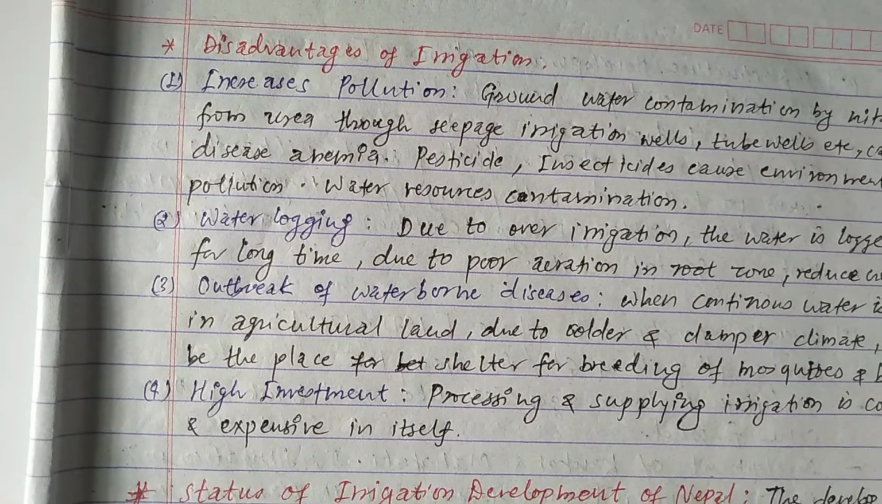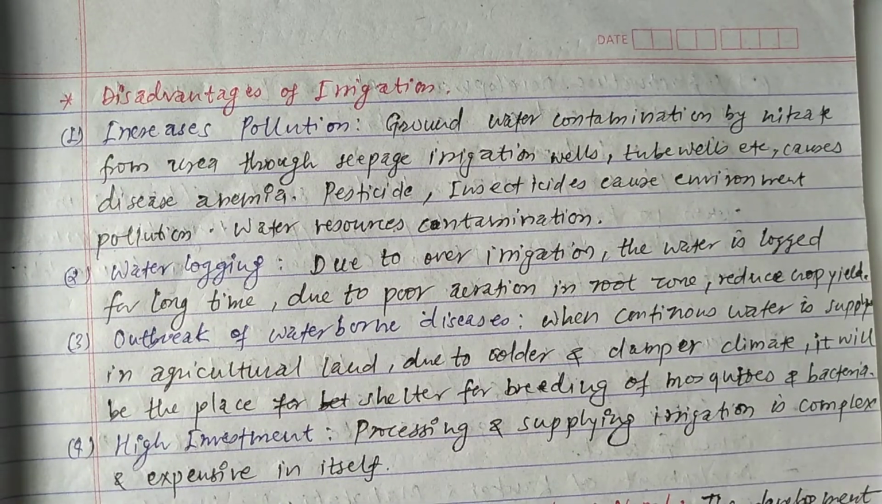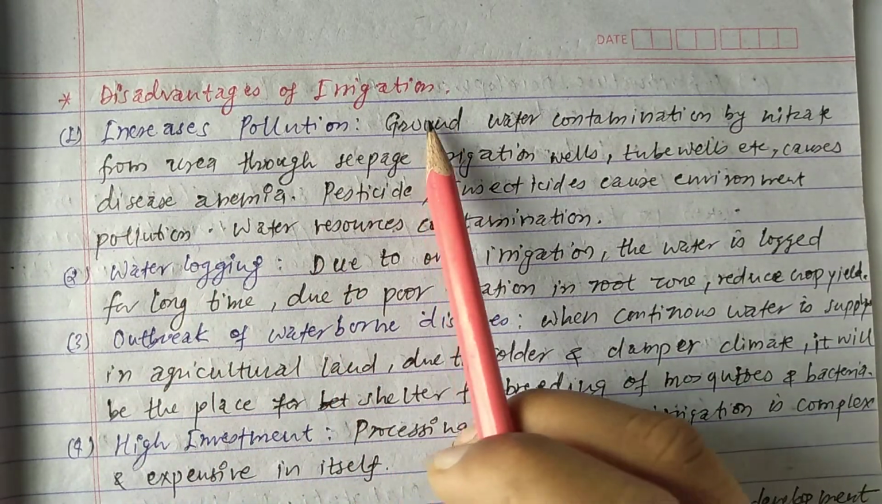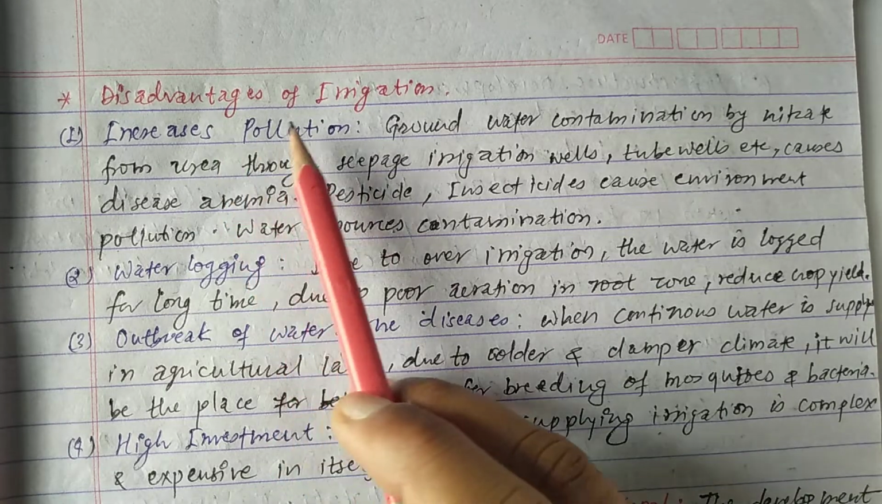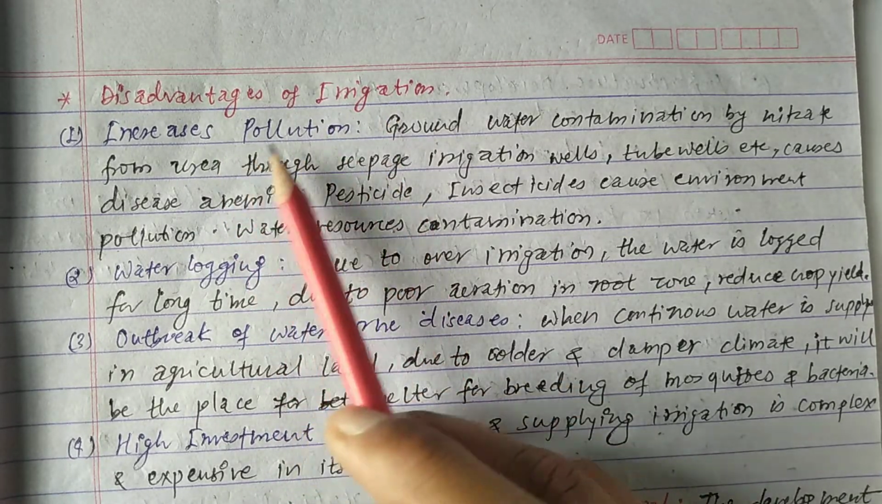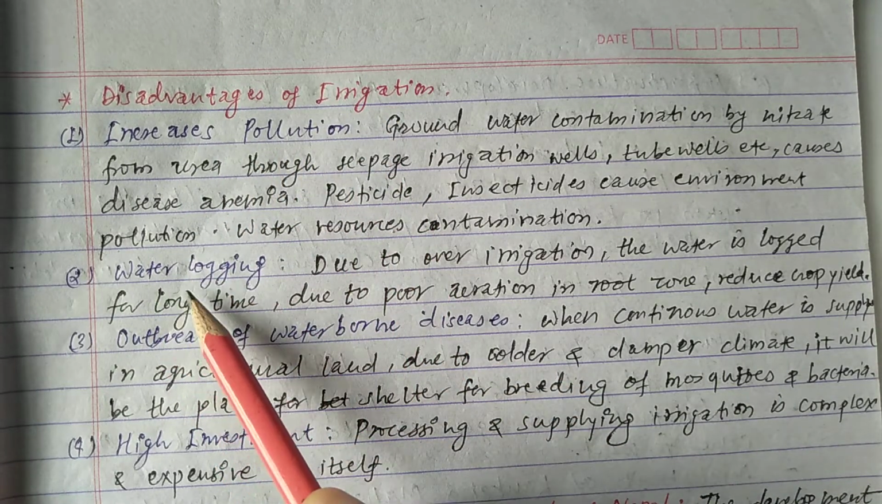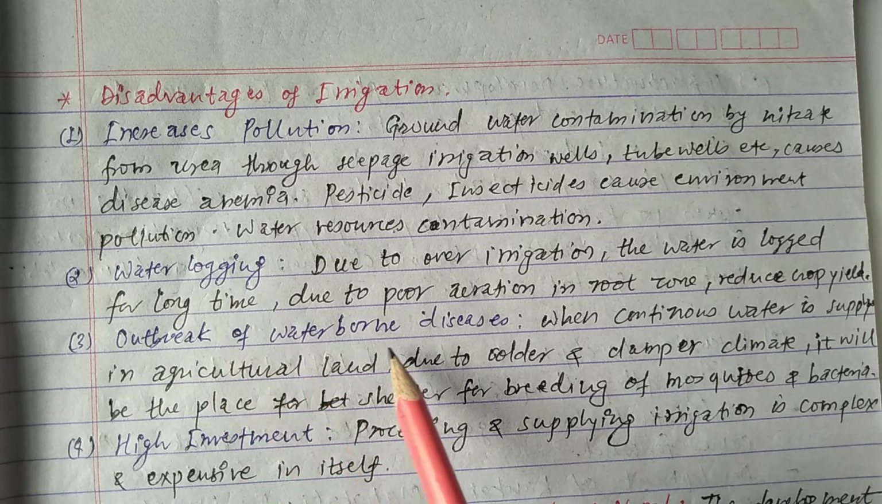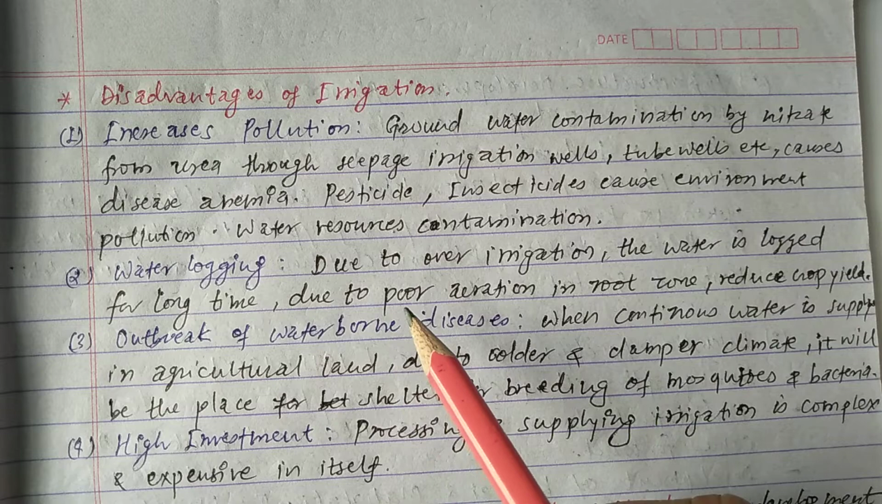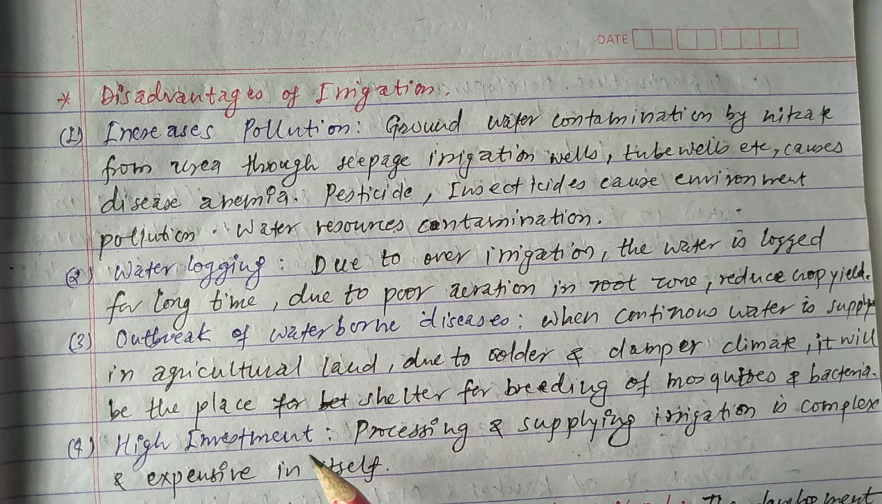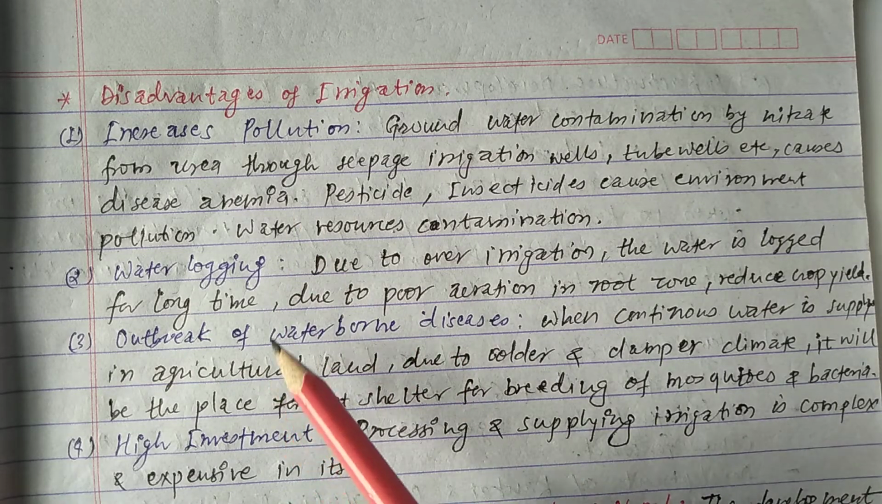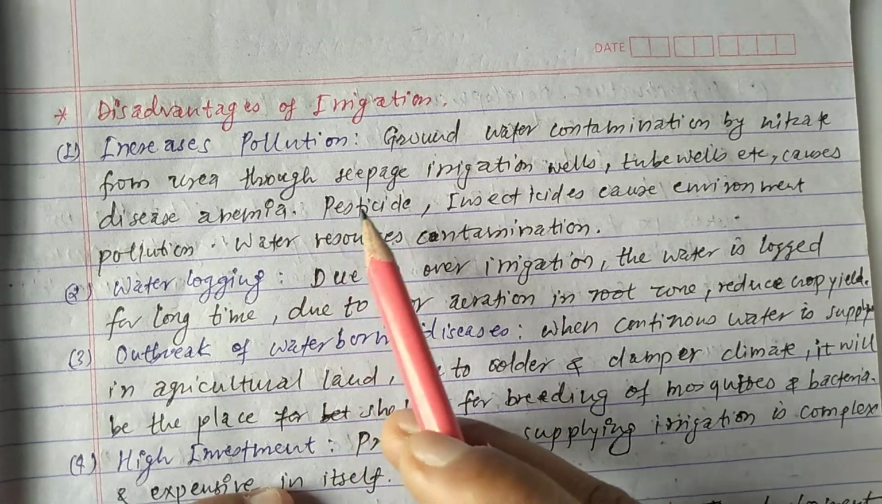So let's see this also in this video. What are the disadvantages of irrigation? Irrigation may increase pollution. It increases water logging, outbreak of waterborne disease, and high investment. For the irrigation system, it requires high investment. So these are the disadvantages. Let's see them one by one.